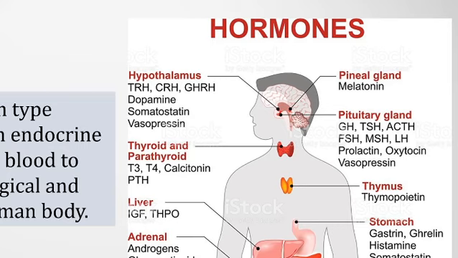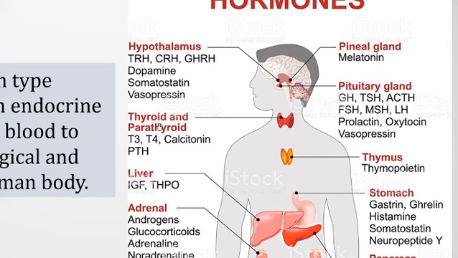And in the brain there is also the pineal gland, or pituitary gland. The pituitary gland is called the master gland because it produces the highest number of hormones, and these hormones are very crucial for the metabolic activities of the body. Among them, some hormones induce other glands to release their particular hormones. That is why it is called the control center or the master gland. The pituitary gland is called the master gland among all of the endocrine glands.